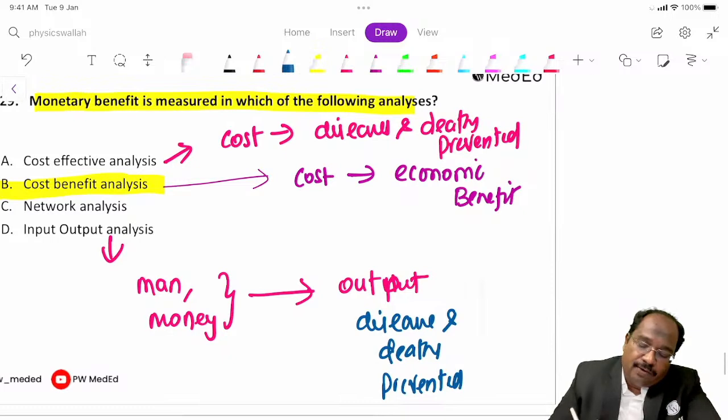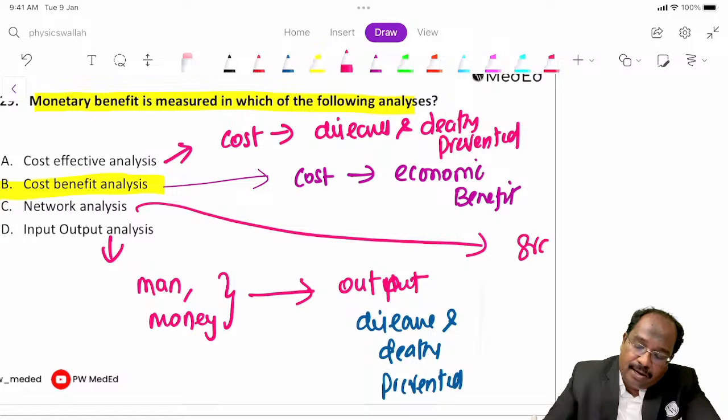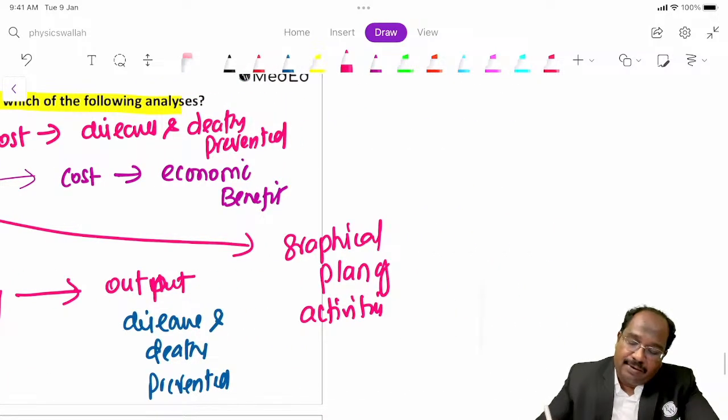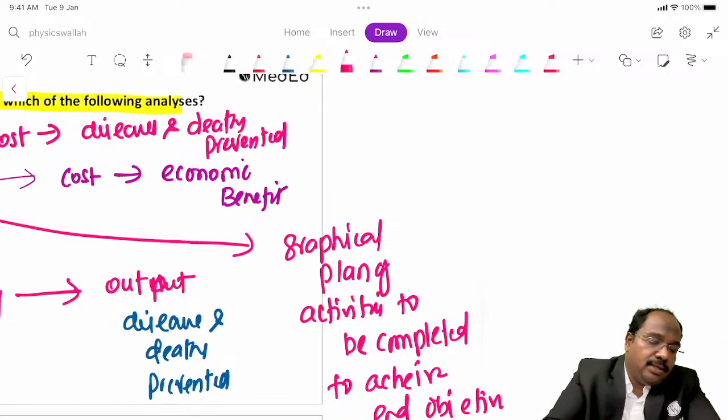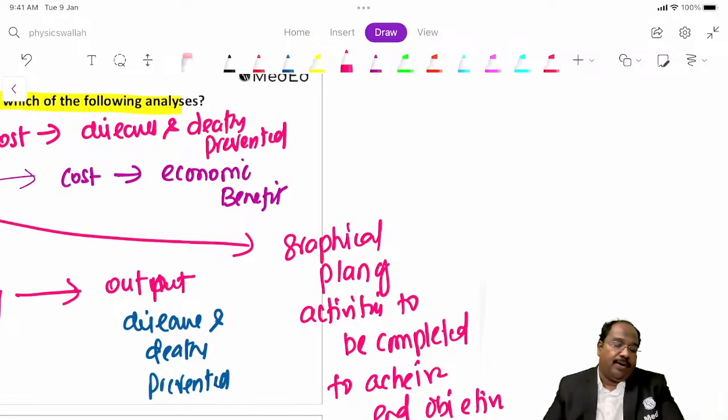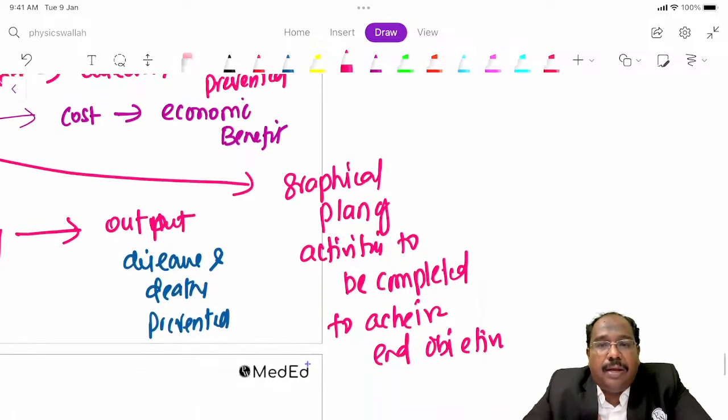What is network analysis? Network analysis is a graphical plan of activities to be completed to achieve an end objective. You are trying to show it graphically.